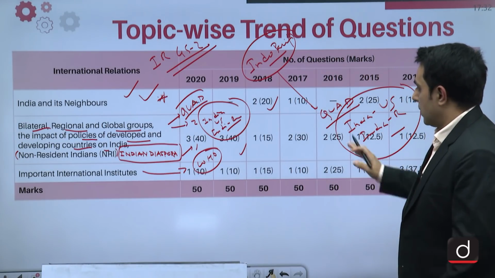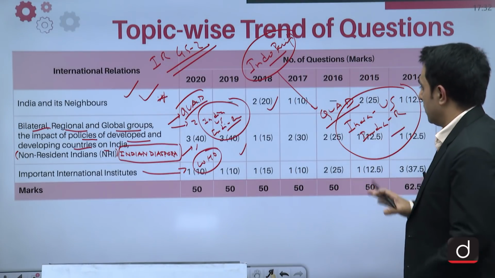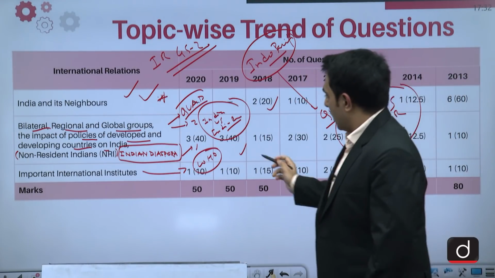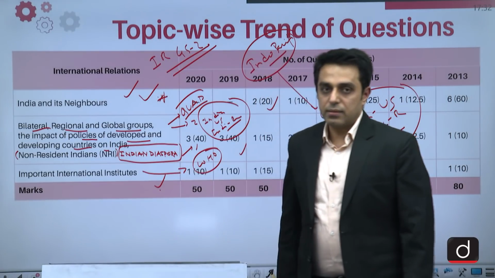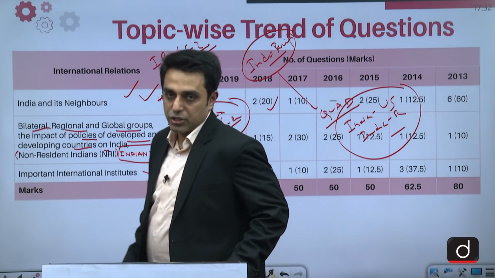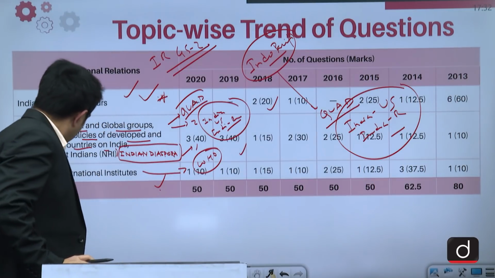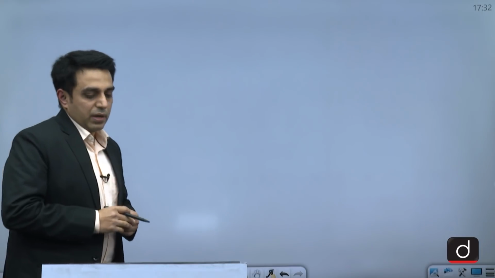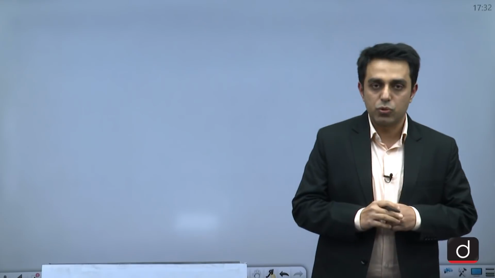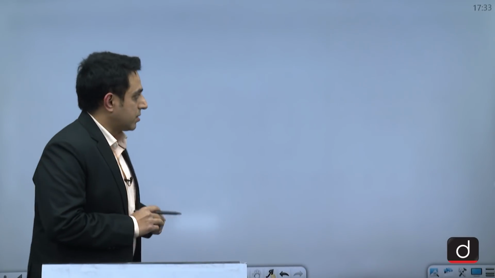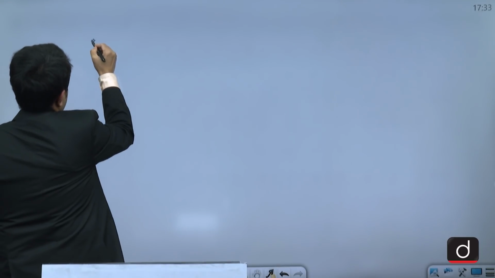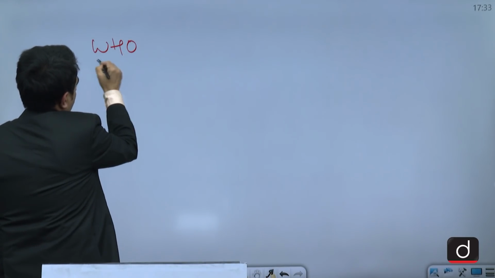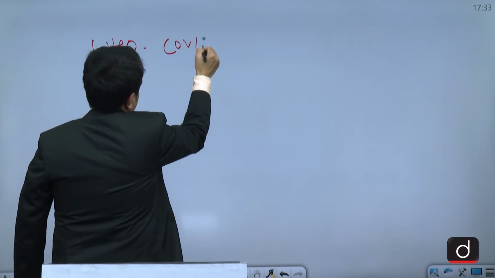So this has been more or less the trend that you can see here, and generally for the last 2 years UPSC is maintaining this trend in international relations. Now let us also see from where the questions have come and their relevance, that whether we could have predicted that these questions would be asked or not. So the first question that has been asked is about the handling of COVID-19 by WHO.